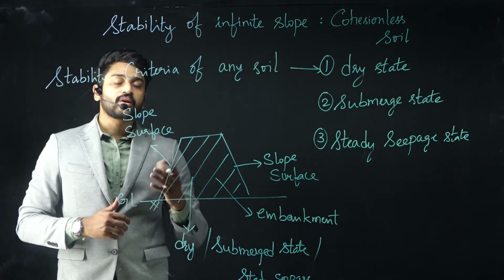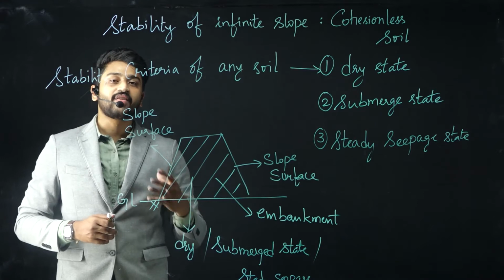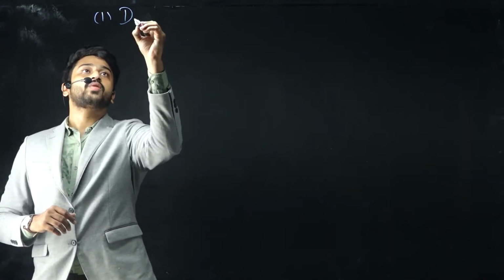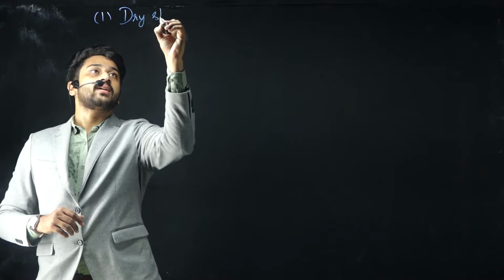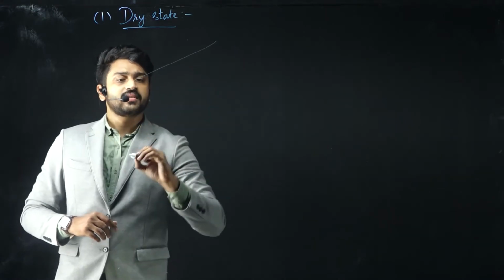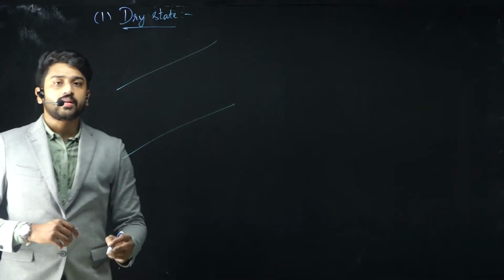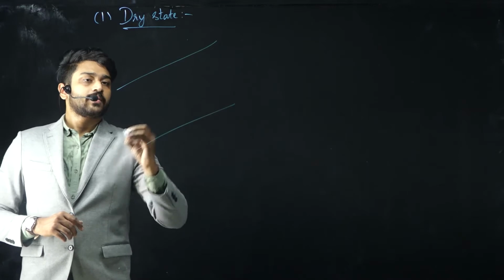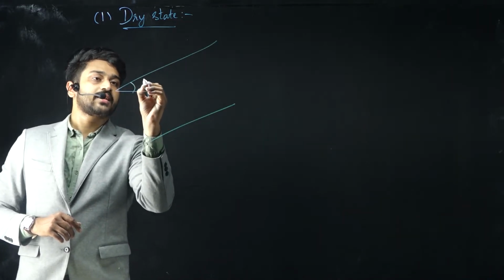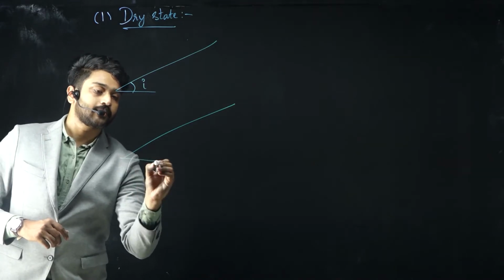Let us look at this in more detail and find the factor of safety. First, let us say the homogeneous soil is in a dry state. Let us consider this is a soil mass, and let us assume that this surface is inclined at a slope angle of i.